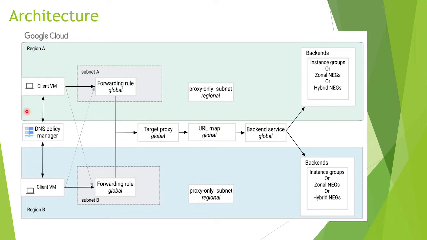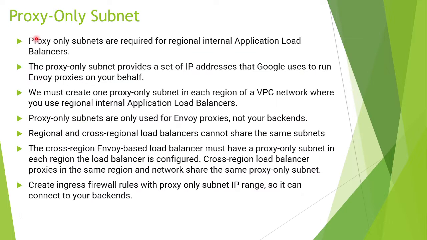So we will configure that and I will show you how to do that. Also, proxy only subnet, as we have covered many times, is required for the regional internal load balancer. And proxy only subnet provides the IP addresses that Google uses to run Envoy proxies on our behalf. We have to create a proxy only subnet in each region of the VPC network. So the proxy in the Mumbai region cannot be used by the Delhi region. It is not possible.